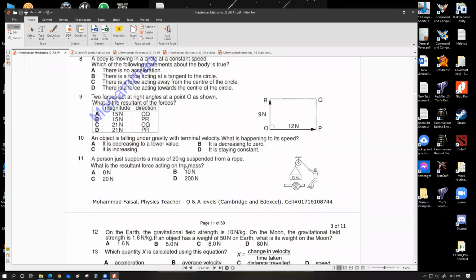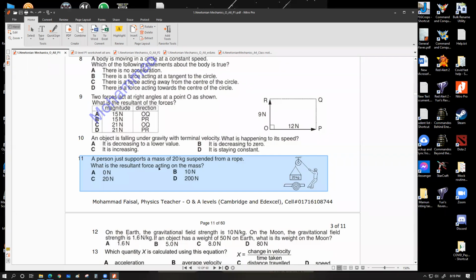Okay, one thing that I would like to discuss for this one. The question says a person just supports a mass of 20 kg suspended from a rope. What is the resultant force acting on the mass? Now, what you should see is that this question shows there is a 20 kg mass and the person is supporting it. Just supports a mass means the person is pulling this rope strong enough just to hold this mass at its position. So the mass is considered to be stationary. That is the meaning of just supports, which would mean that there is no movement. So essentially the resultant force is 0.